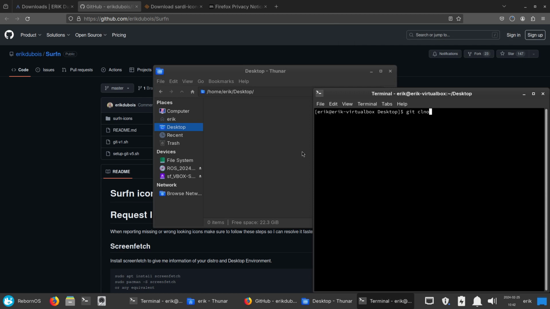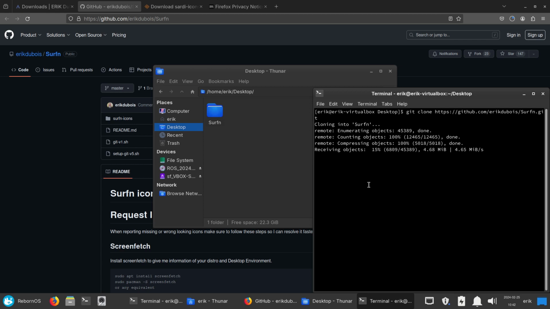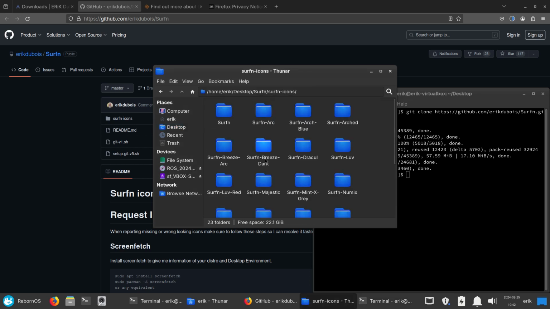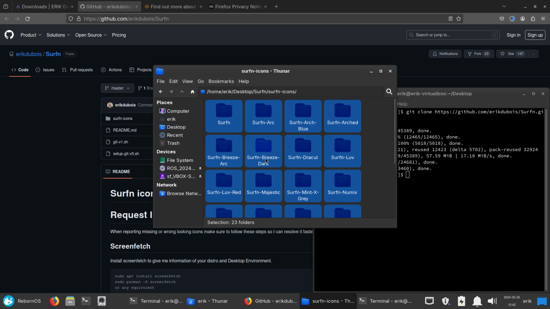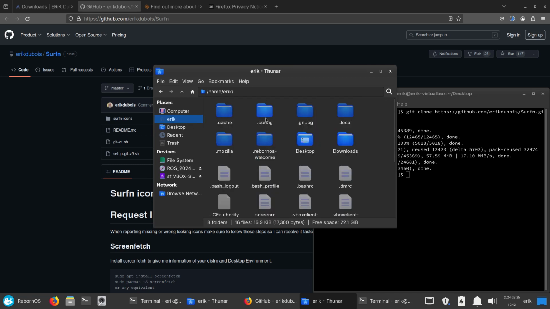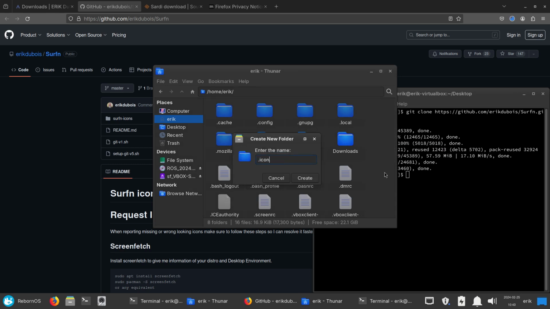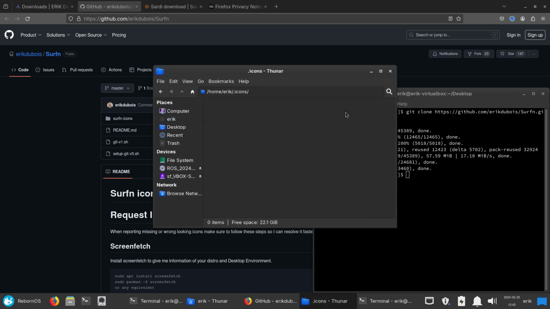Everything changes. It's always updating. So we're gonna get Surfn in like this. It's on GitHub, so you git clone. And the other one is not, right? Surfn icons, Control A, Control X. And then .icons, if you're on Plasma, you put it in .local and so on. But if it's anything else but Plasma, it's just gonna go here, create folder, .icons, and put it in here.